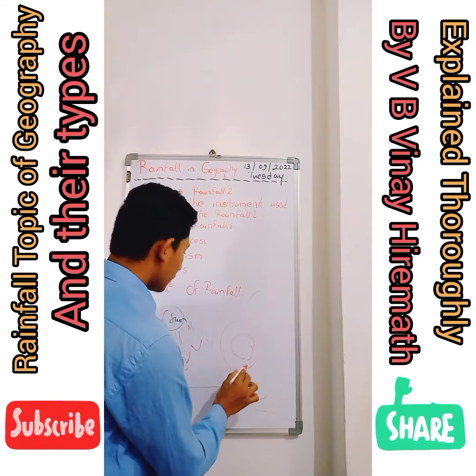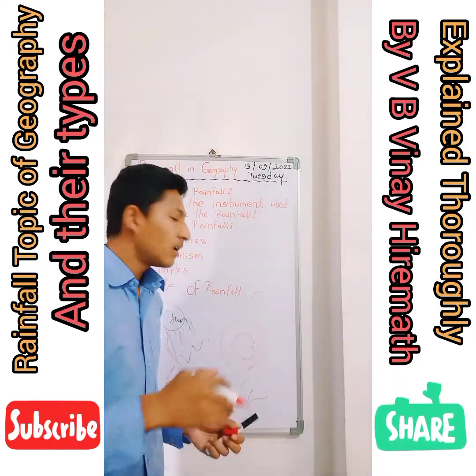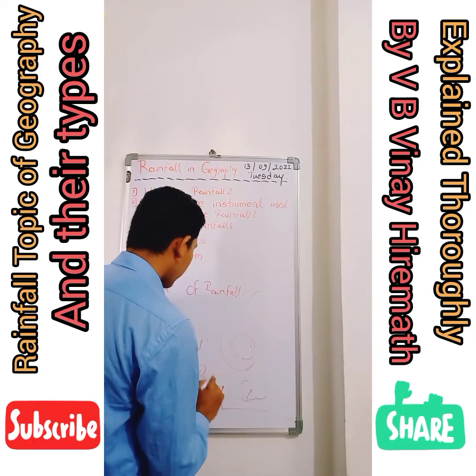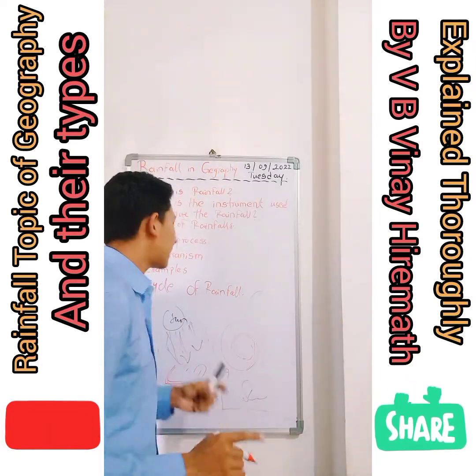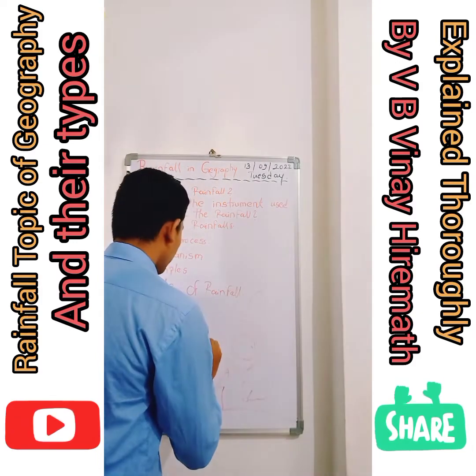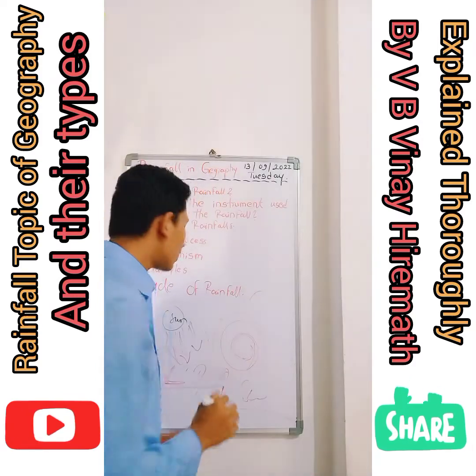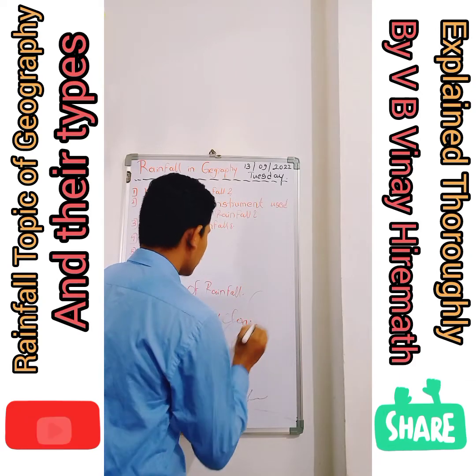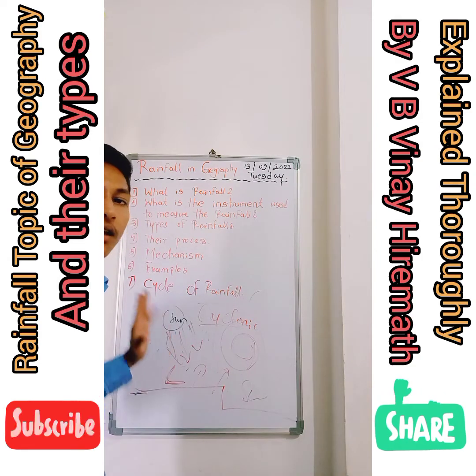Due to the cyclonic currents, the cyclonic rainfall happens. The cyclonic currents influence the air masses, the water vapors and the warm air masses, and through condensation this becomes rainfall. That is what we call cyclonic rainfall. I think now you are clear about cyclonic, convectional and orographic rainfall.